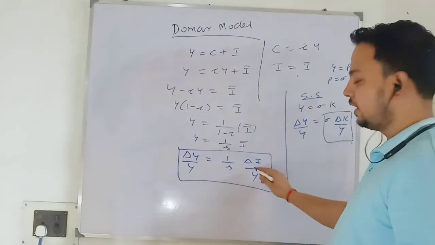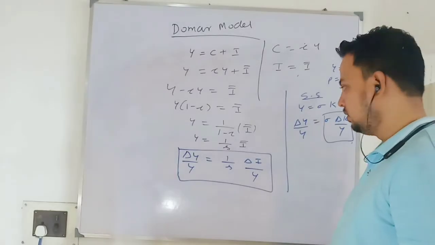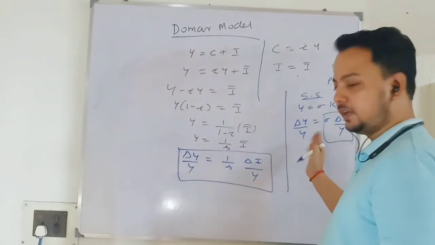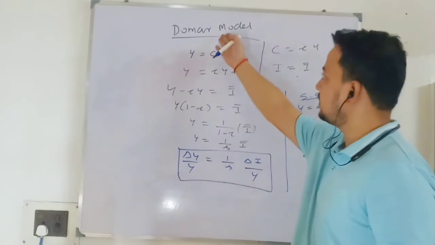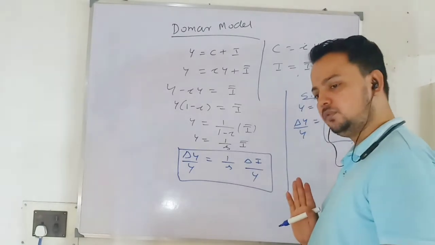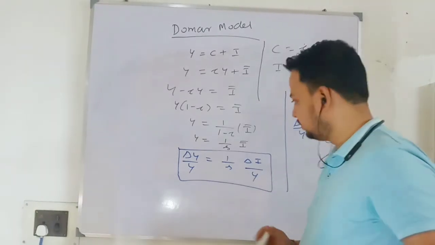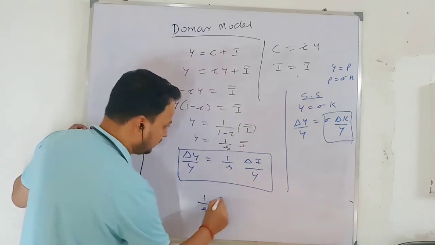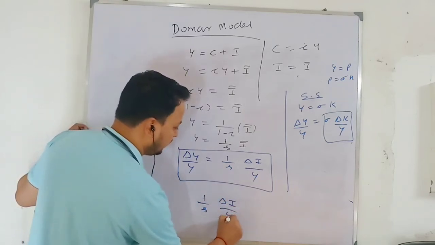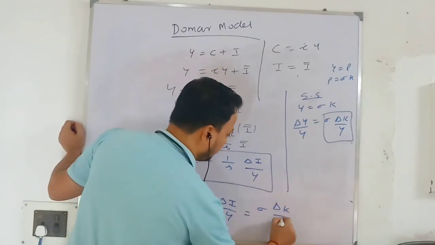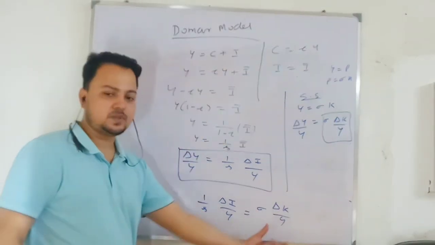When aggregate demand is equal to aggregate supply, I equate these two growth rates. This is growth in aggregate demand, which I have derived from the demand side, and this is growth in aggregate supply. So I will equate both. This is the demand side, 1 over S delta I over Y. This is sigma delta K over Y. This is from the demand side, this is from the supply side.